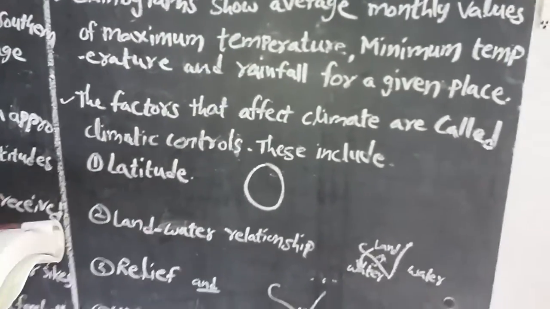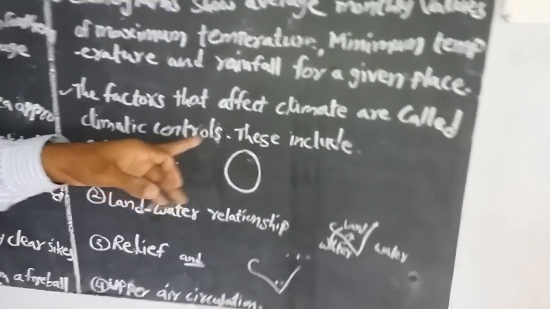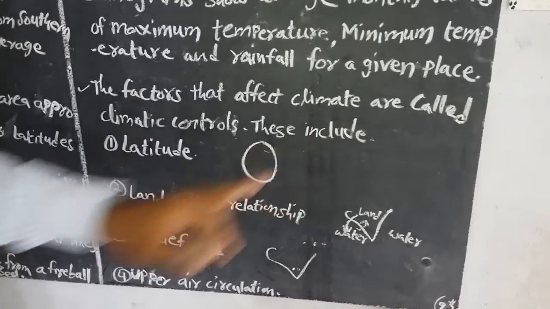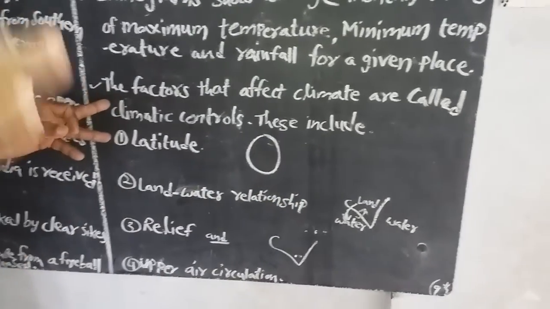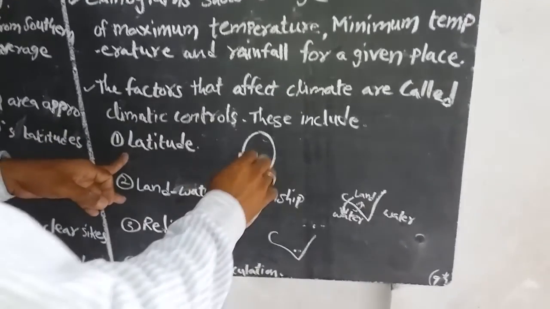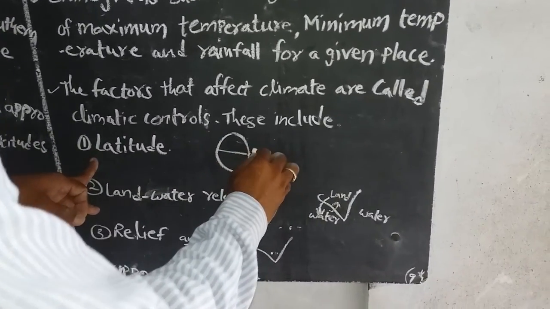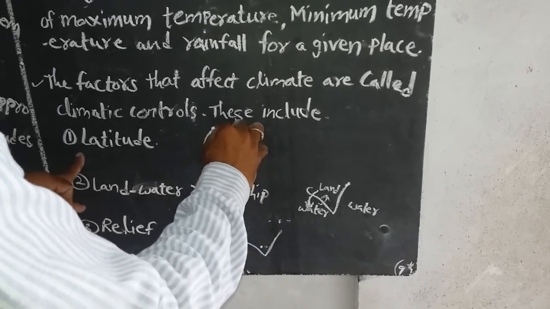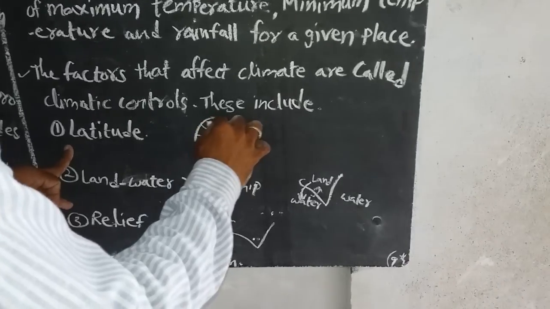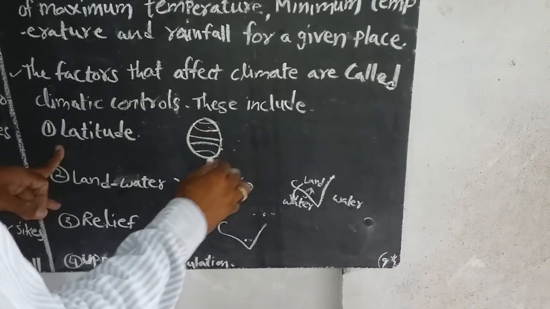Next, the factors that control climate, these climatic factors in some places and areas. Here the first one is latitude. Here the equator, the Tropic of Cancer line. Here the Tropic of Capricorn line. Here the Arctic Circle, here the Antarctic Circle.